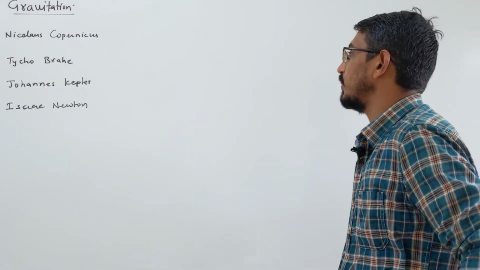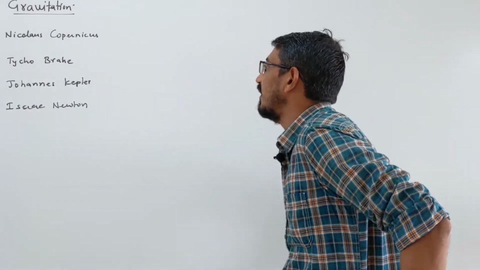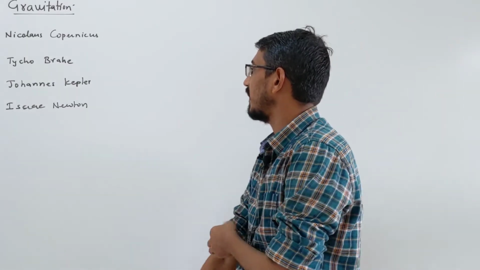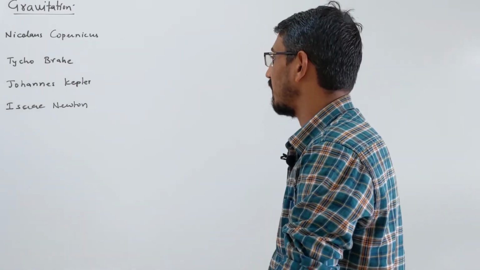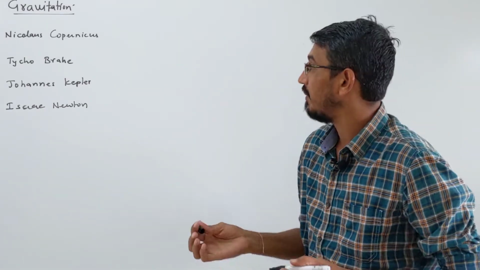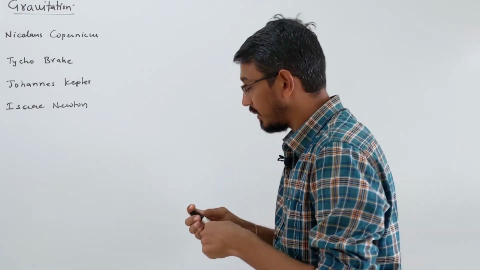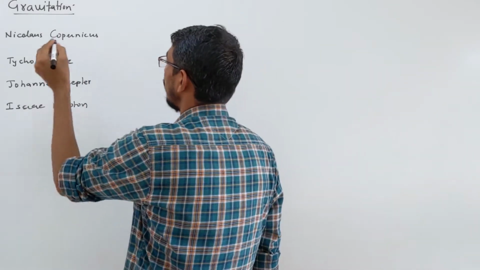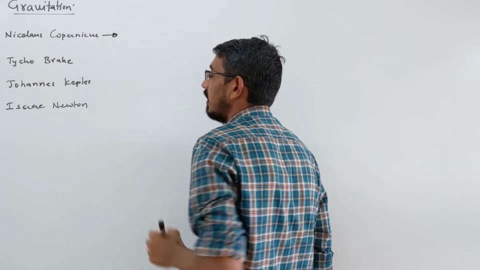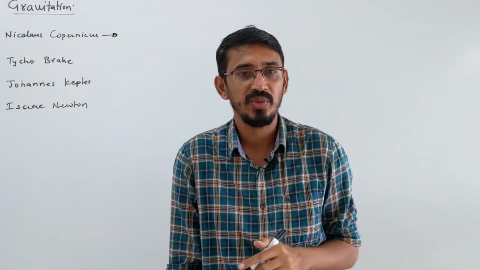So I wrote a few names here. All of these names you already know: Copernicus, Tycho Brahe, Johannes Kepler and Isaac Newton, right? So this is the order in which gravitation came about. The first useful theory was given by Copernicus. He first discussed how the planets and the sun move.